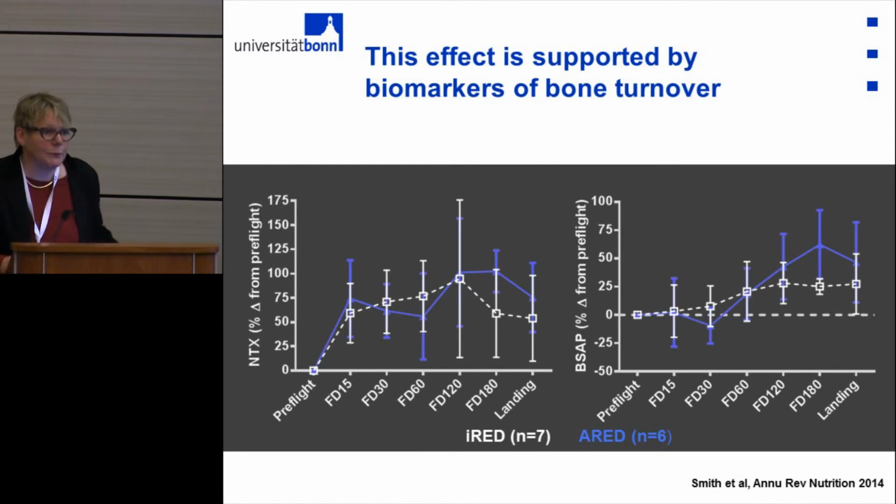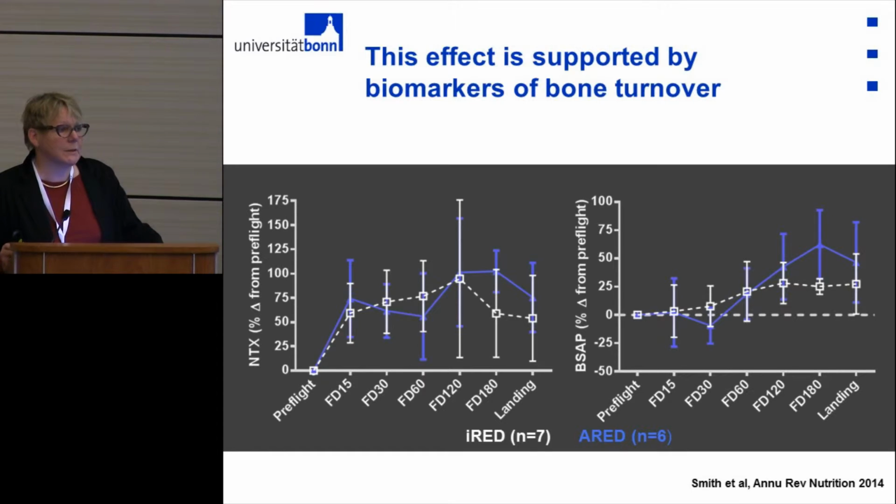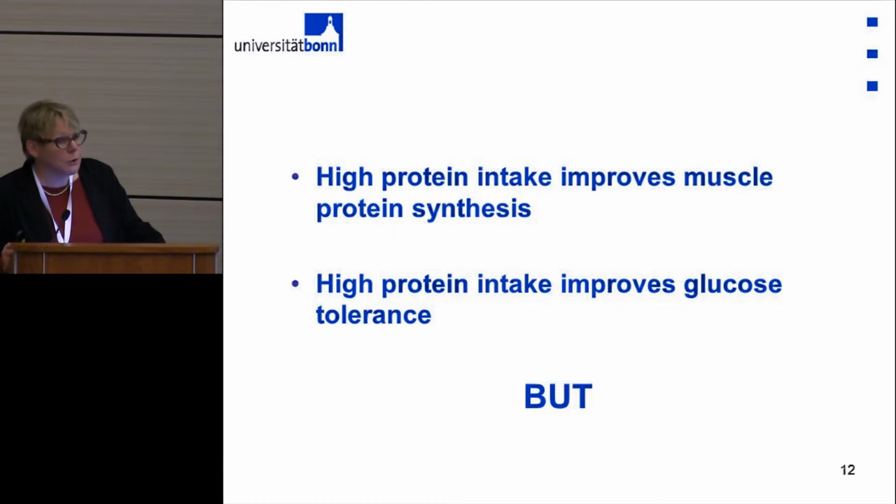Now, as Bill just referred to, high protein intake is one measure to increase muscle protein synthesis in the elderly. Even if you put healthy young people in bed on a eucaloric diet, you also see a decrease in muscle protein synthesis. So that effect is similar in aging as in young healthy people put in bed. This shows, from my point of view, that physical activity seems to play a really significant role in that development. On the other hand, high protein intake also improves glucose tolerance.